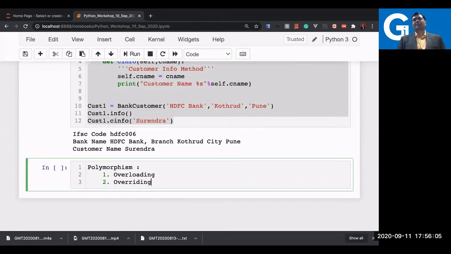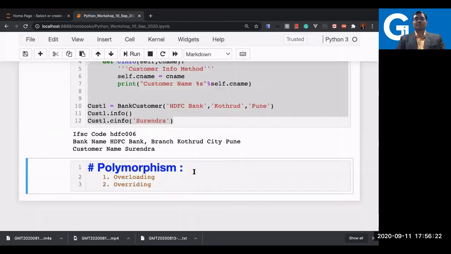And there is a significance there. But in the Python case, what happened? We are always overriding. You are going to check it with a practical, and why Python has only overriding, that also I'll explain to you. So here, let me show this as a heading and the remaining part of the document.